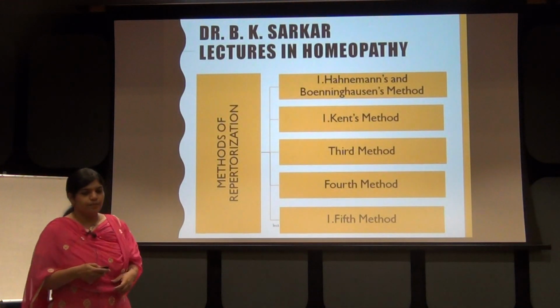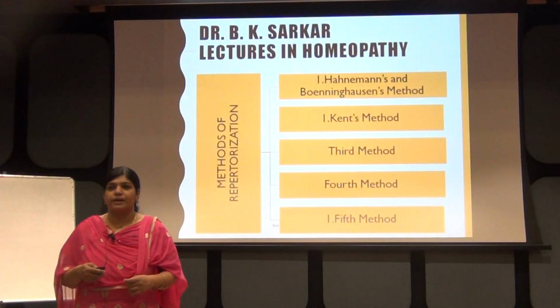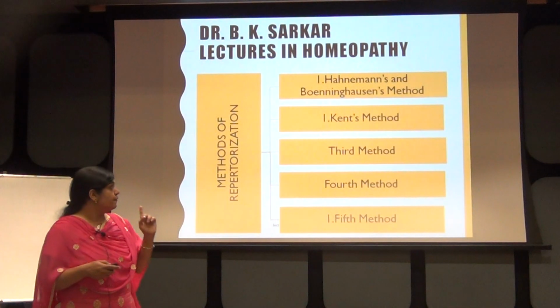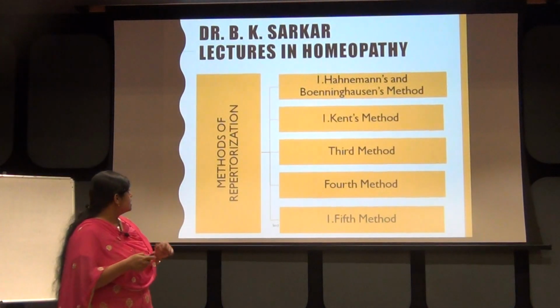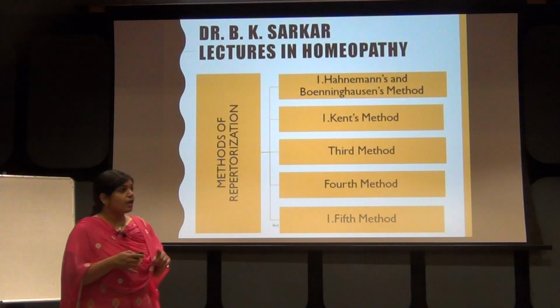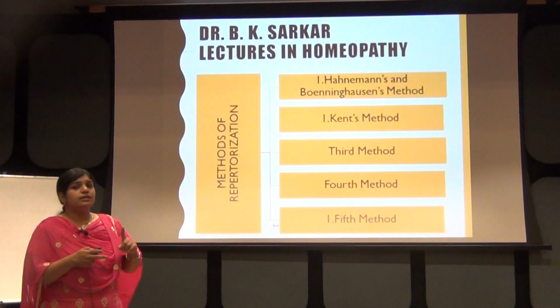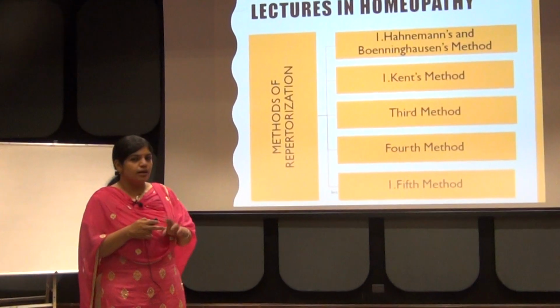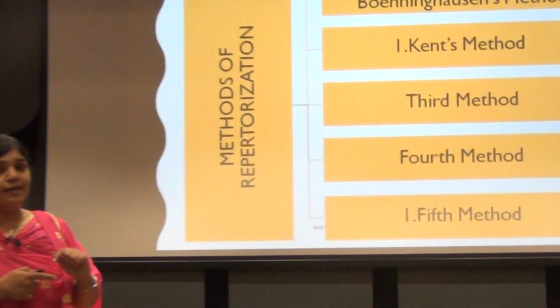Now this is B.K. Sarkar in his lecture in homeopathy has mentioned again 5 methods. The first one is Hahnemann's and Bonninghausen's method. Second is Kentian method. Third method name is not given, but you should remember it as a third method, fourth method and fifth method. We will go one by one.